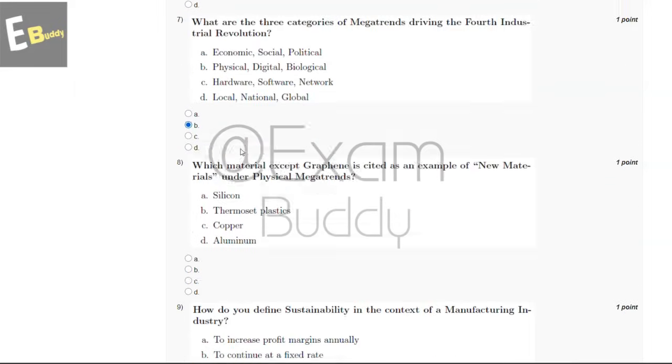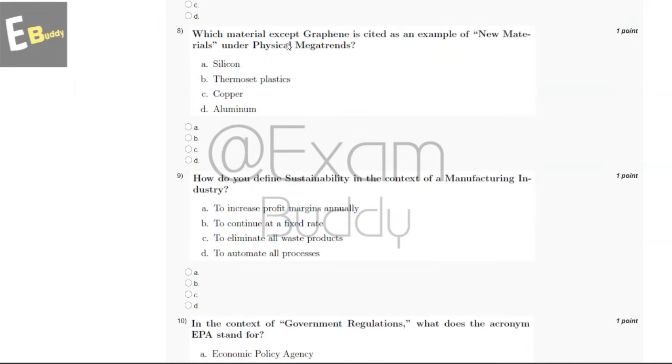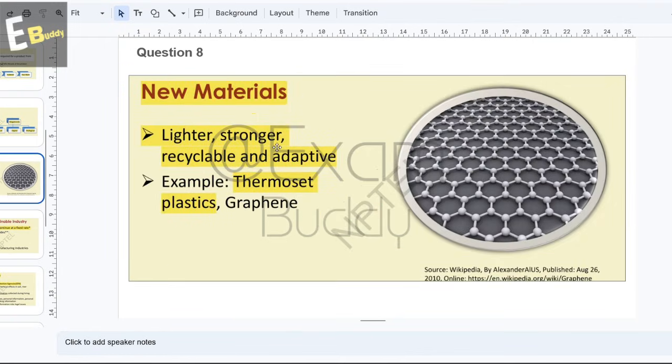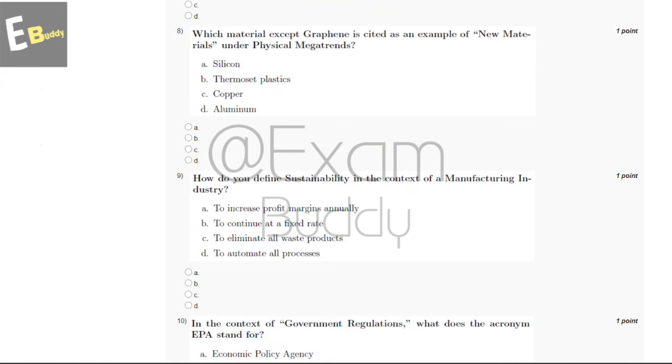And now let's go to our question number 8. Which material except graphene is cited as an example of new materials under physical megatrends? So these are the options: silicon, thermoset plastic, copper, aluminium. So now let's check the explanation. So explanation says new material, lighter, stronger, recyclable and adaptive, thermoset plastics. So the answer of our eighth question is B, thermoset plastics.